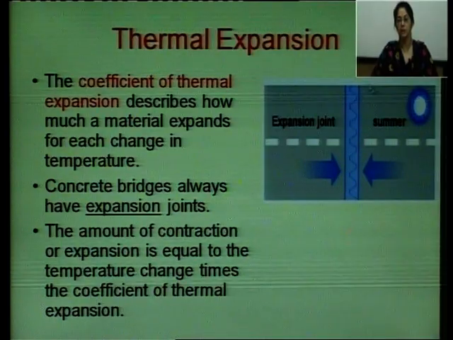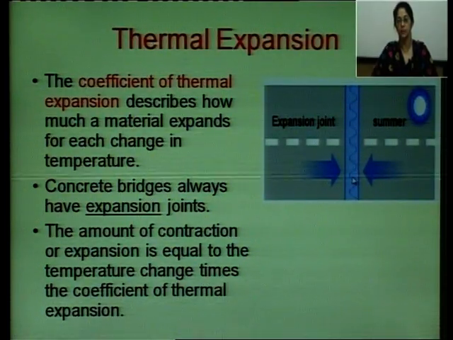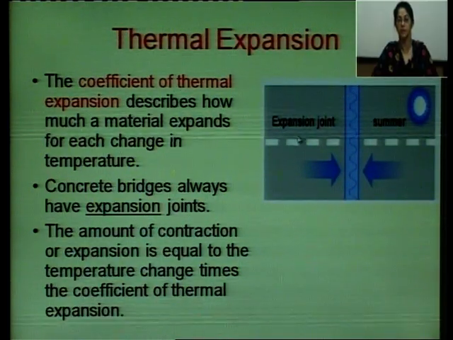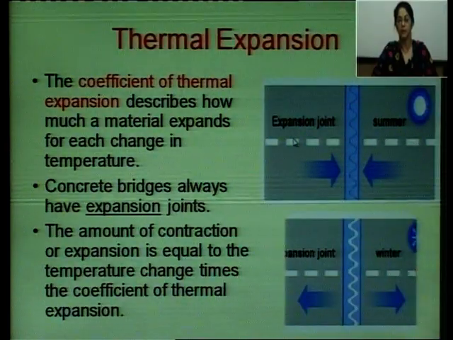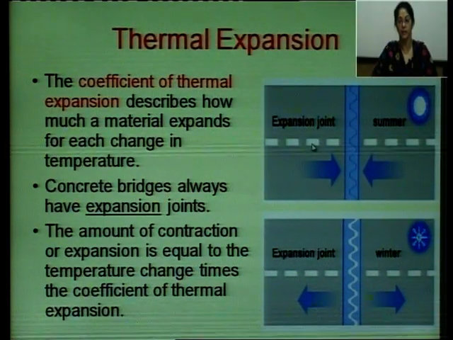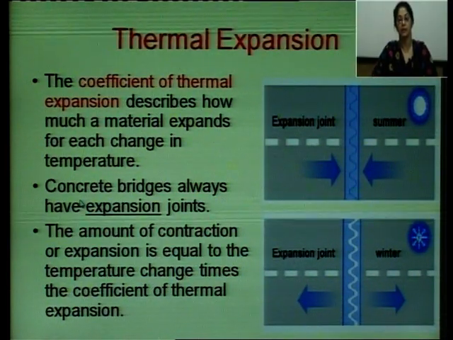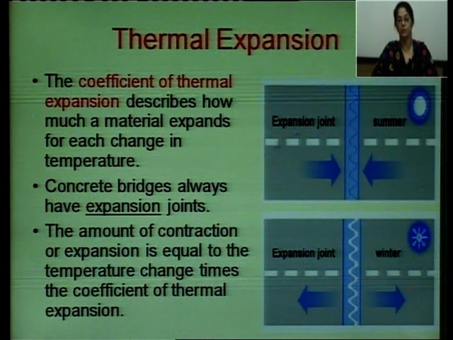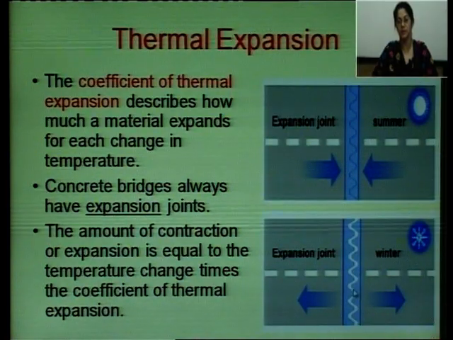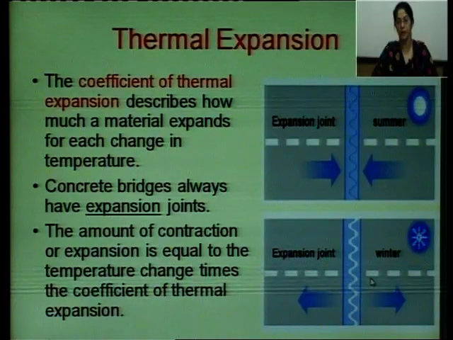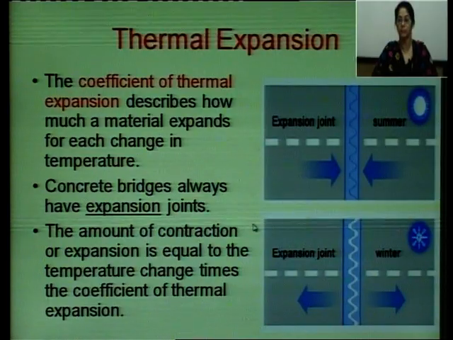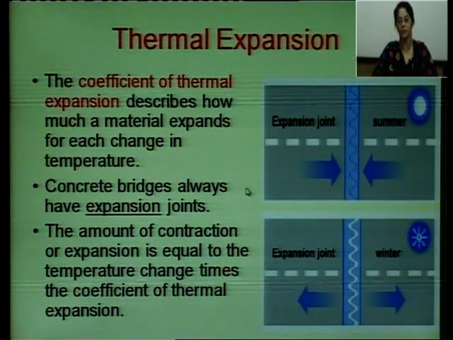Just see here, expansion joints are shown here. In summers when temperature increases, naturally expansion will be there, and we need space for that. Otherwise, in roads also, in railway linings, in bridges, even in constructing buildings, we have to take care of expansion joints. So in winters what happens? Contraction is there, so space is there for that. अगर ये joint ना छोड़े जाएं, space ना छोड़ी जाए, तो what will happen? The bridge will develop cracks and it will break.